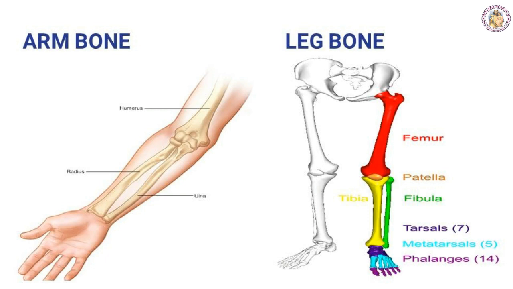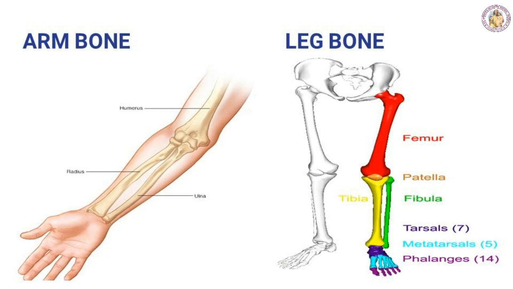Leg bone. The leg is a lower limb made up of femur, tibia, fibula, tarsals, metatarsals and phalanges. All these bones are joined by hinge joints, which allow the limbs to move in only one direction. The knee is covered by a cap-like structure called the patella. You can see in the picture where it is. Otherwise they call it a knee cap.